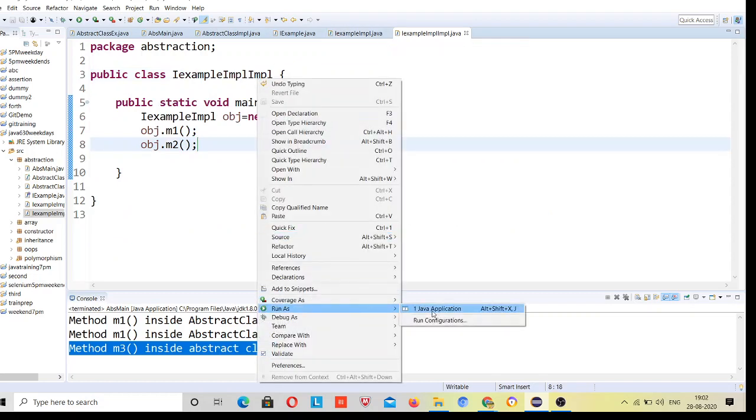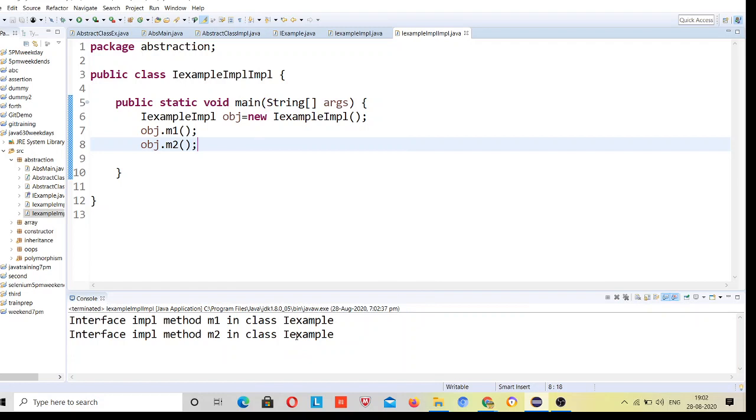Let's run it. Interface implementation m1 and m2.